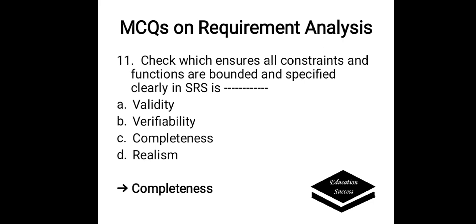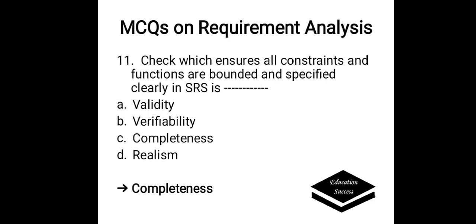Check which ensures all constraints and functions are bounded and specified clearly in SRS is. Options are A. Validity, B. Verifiability, C. Completeness, D. Realism. Correct answer is here completeness. It is the check which ensures all the constraints and functions are bounded and specified clearly.